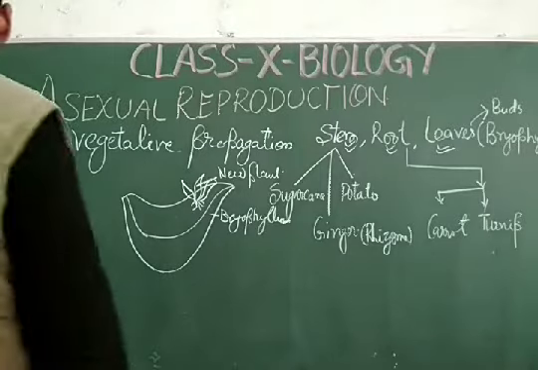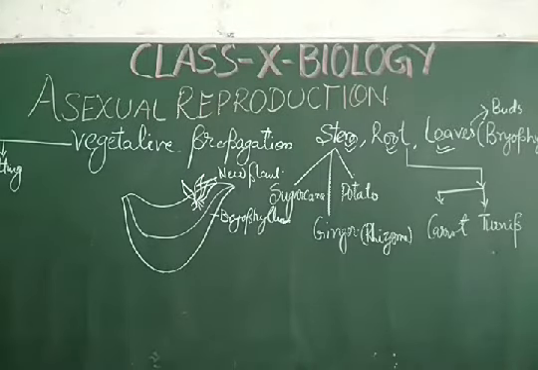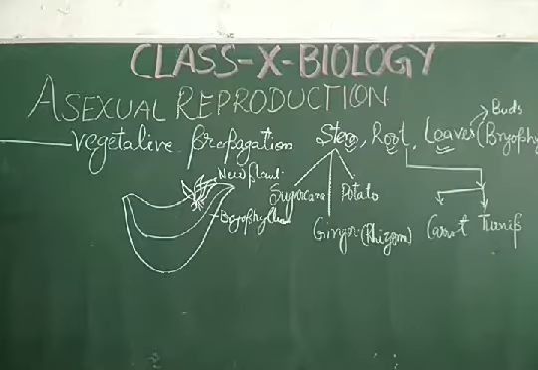If it is artificial, then it will be by cutting and by layering.